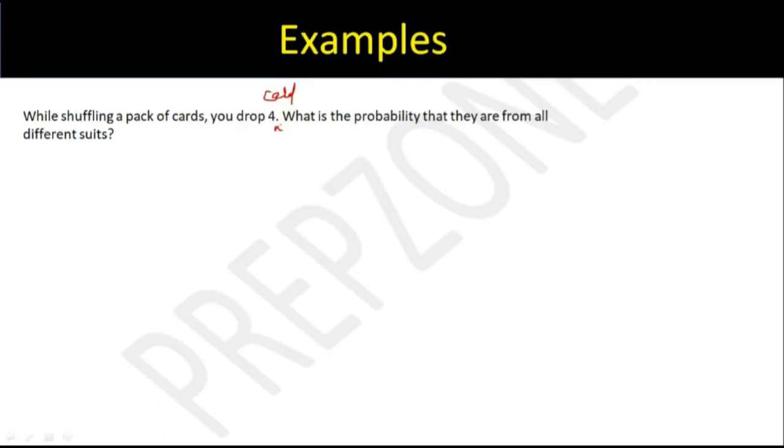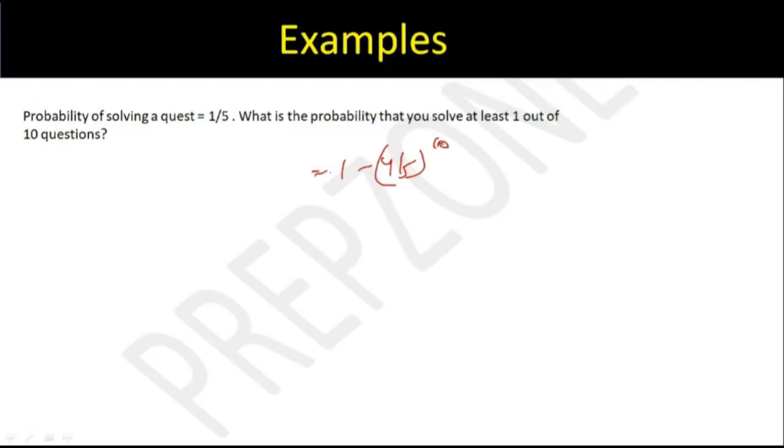Clear everyone? Next question. Probability of solving a question is 1 by 5. What is the probability that you solve at least 1 out of 10 questions? Again, a very simple question, should not take you more than 5 seconds. 1 minus probability of solving no question. Now, what is the probability of solving no question? पहला क्वेश्चन भी नहीं करोगे 4/5, सेकंड क्वेश्चन भी नहीं करोगे 4/5 into 4/5 into 4/5. So 1 minus 4/5 to the power 10 is the answer. Okay, next question.